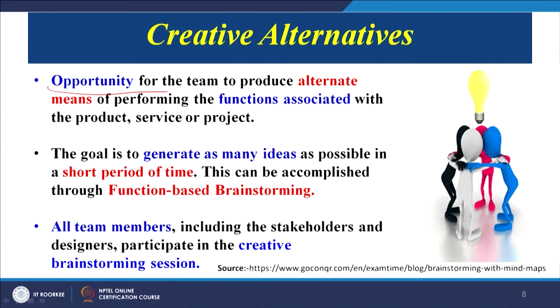So, the third stage is the functional analysis. First stage is orientation, second stage is information gathering, third stage is functional analysis, and this is the most important stage. We have to identify the basic function, the secondary function, the tertiary function of the product. Once that functional analysis is carried out, then the creative alternatives have to be found out. So, here there is an opportunity for the team to produce alternate means, already in red color it is written, alternate means of performing the functions associated with the product, service or the project.